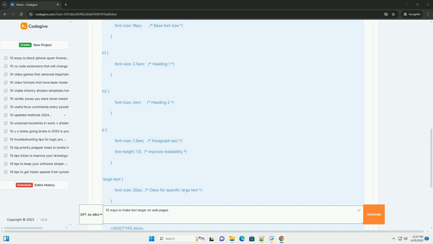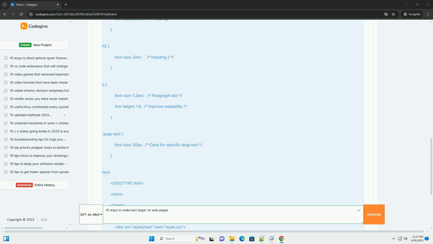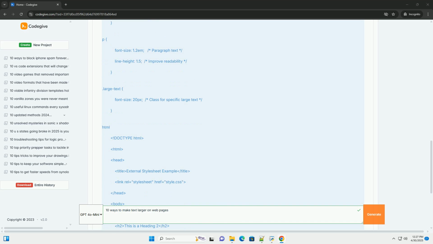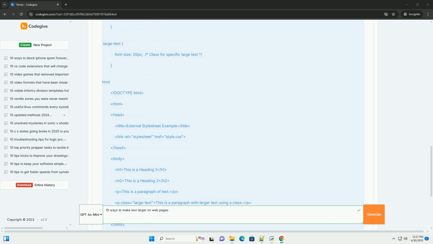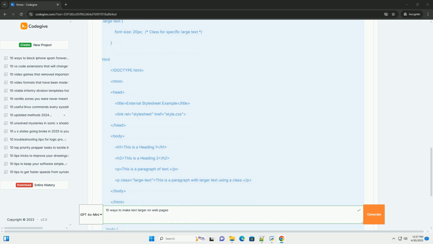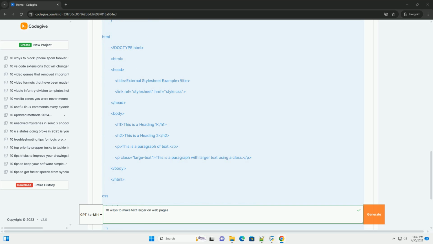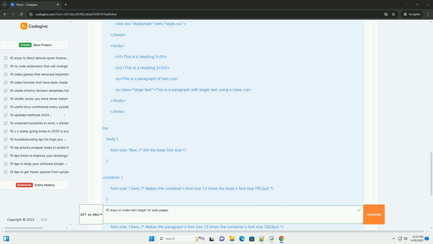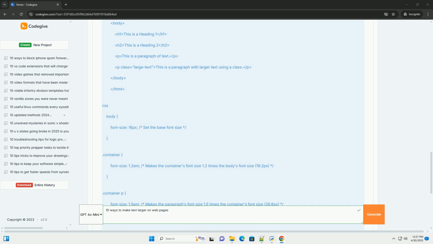We'll be primarily using CSS, cascading style sheets, to control the appearance of the text. CSS allows us to style HTML elements, including changing the size of the text they contain. The CSS properties we'll focus on are related to font size.